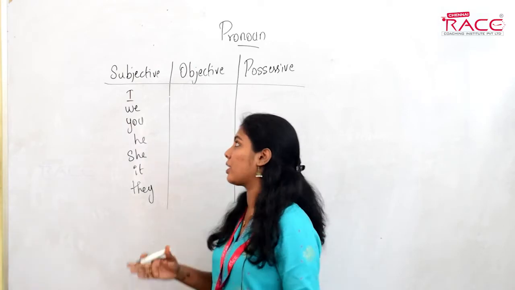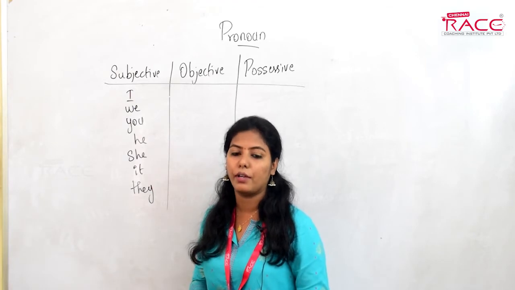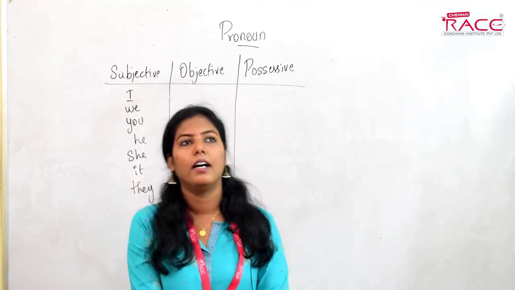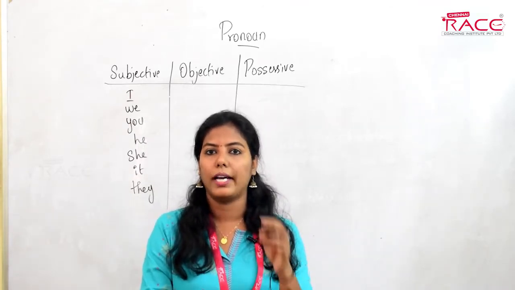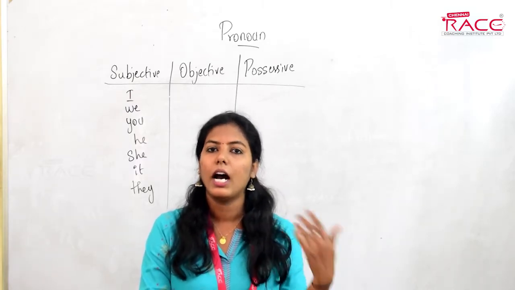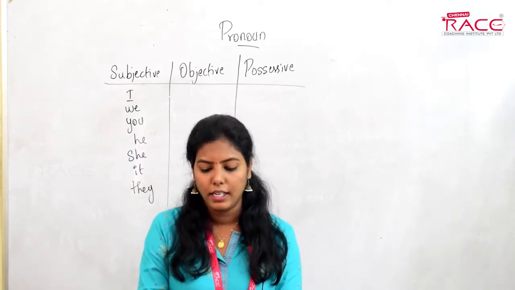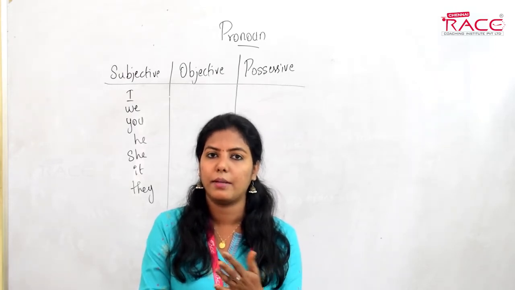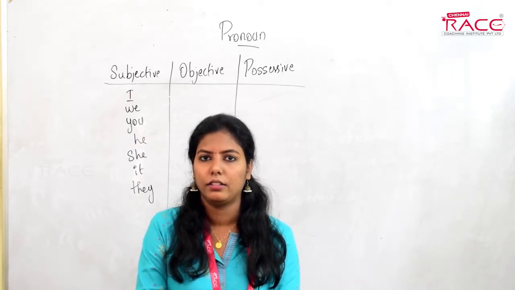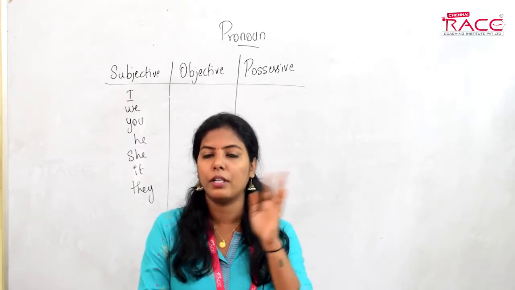How about objective? When I is changed to object, how will you change? For example, when I tell you a sentence like, I was attacked by him. Here, I is the subject. Now, I am changing the sentence. That is, he attacked. What will follow? He attacked me, right? So I was in the subjective place, and now it has moved to the objective place.